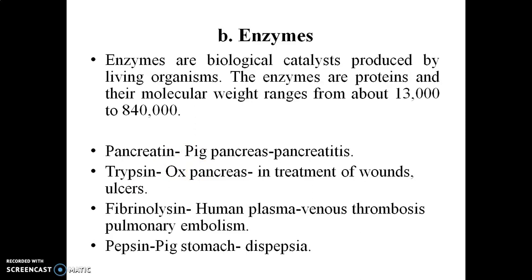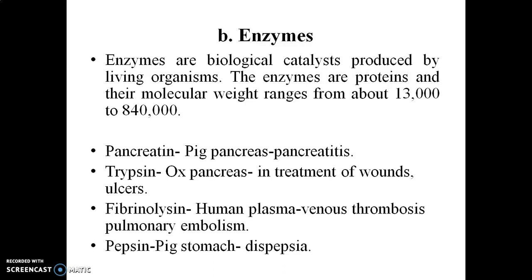8,40,000. Enzymes like pancreatin, which is obtained from the pig pancreas, are used in the treatment of pancreatitis. Pancreatitis is the inflammation of the pancreas, which occurs because of some kind of infection to the pancreas. Then trypsin, which is obtained from the ox pancreas, is used in the treatment of wounds and ulcers.